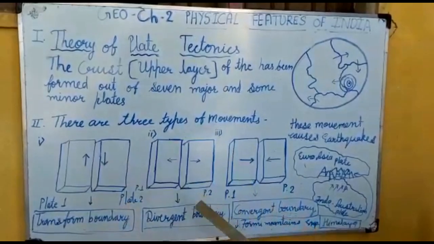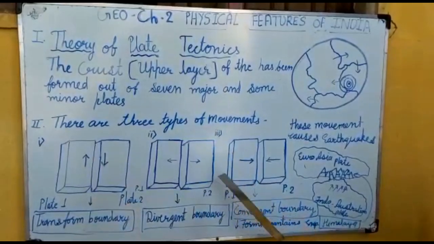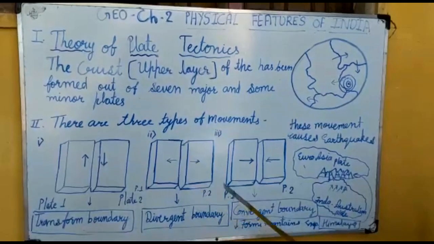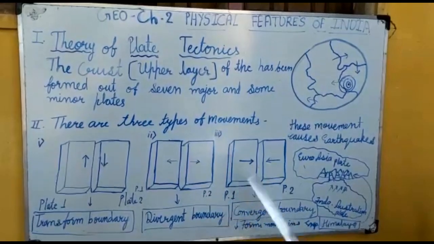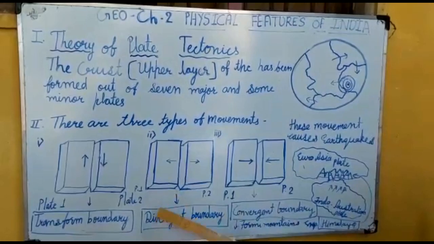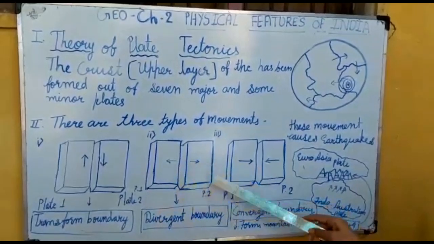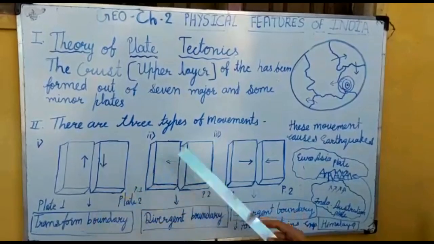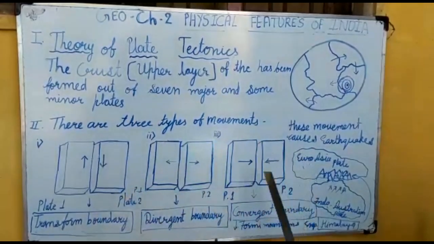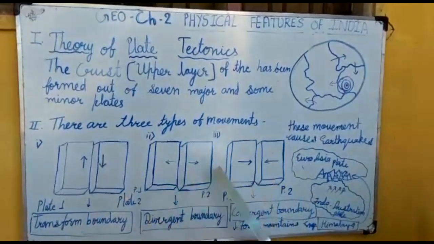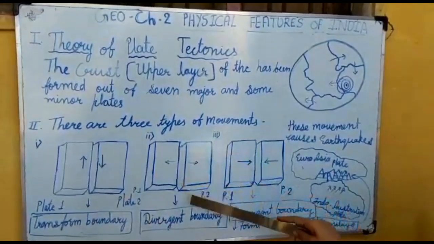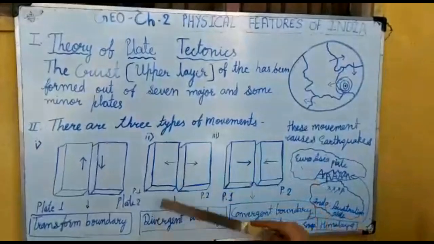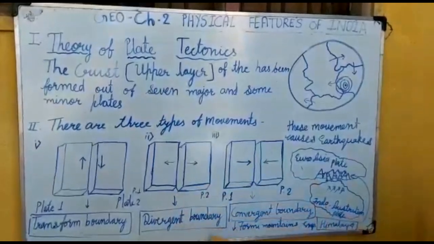We move to the second movement of the plates. We call this a divergent boundary. How does a divergent boundary form? The plates move in opposite directions: plate 1 moves to the left side and plate 2 moves to the right side. This opposite movement of plates forms the divergent boundary. So we call it a divergent boundary.